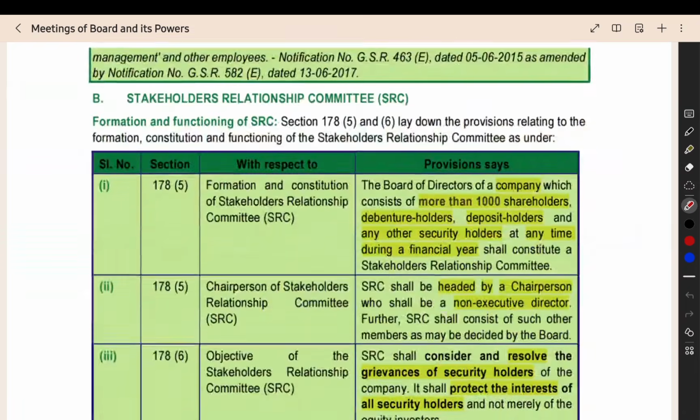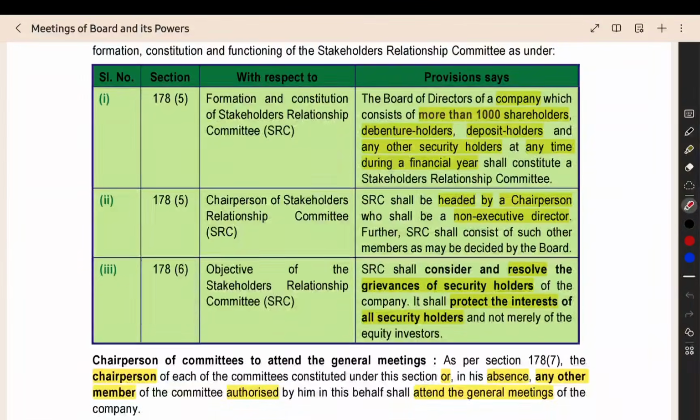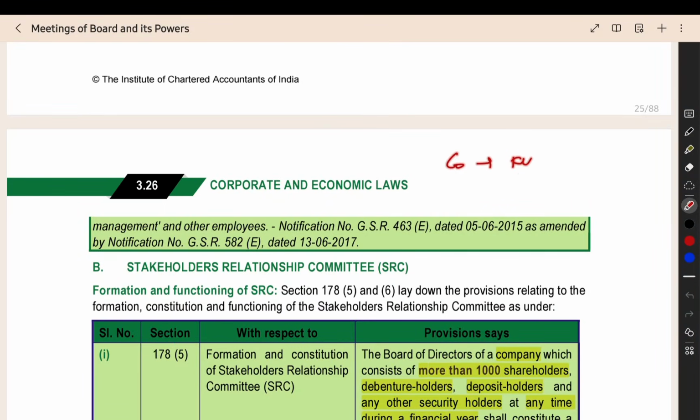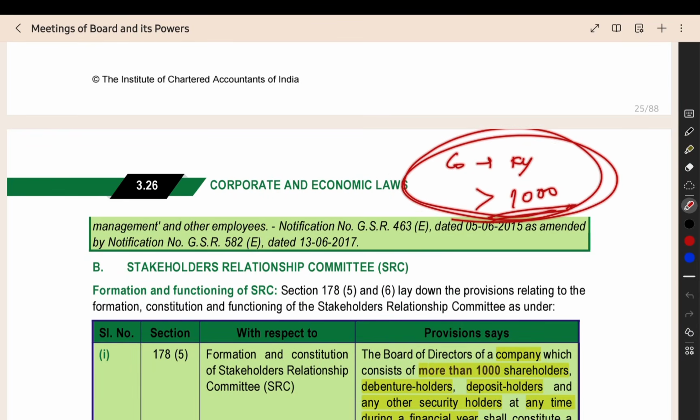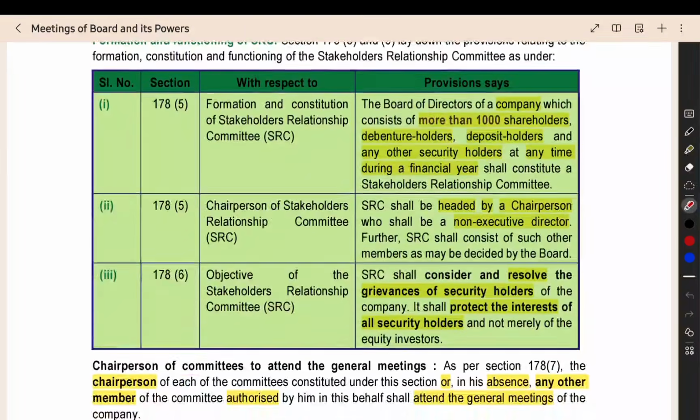Then the next thing is the stakeholder relationship committee. Here also, if a company consists of more than 1,000 shareholders, debenture holders, deposit holders, or any other security holders at any time in the financial year, meaning during a financial year they are having more than 1,000. What 1,000? Shareholders, debenture holders, deposit holders, or any other security holders. If they are having this many people, they have to manage these people. Whatever the problem for these 1,000 people, they have to resolve that. For that, we are having the stakeholder relationship committee.